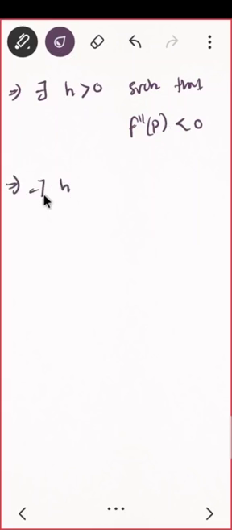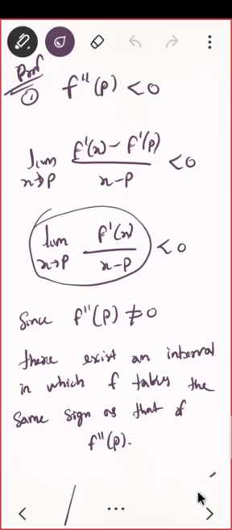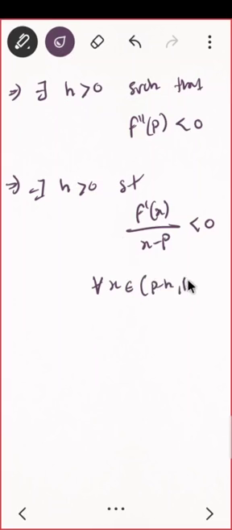That means there exists h positive such that f dash of x upon x minus p will be less than 0 for all x belongs to p minus h comma p plus h. I'm just removing the limit part here. Can I say that this is actually the definition of limit? If the limit is less than 0, that means there will exist some h such that this should happen in this interval. Is that okay?